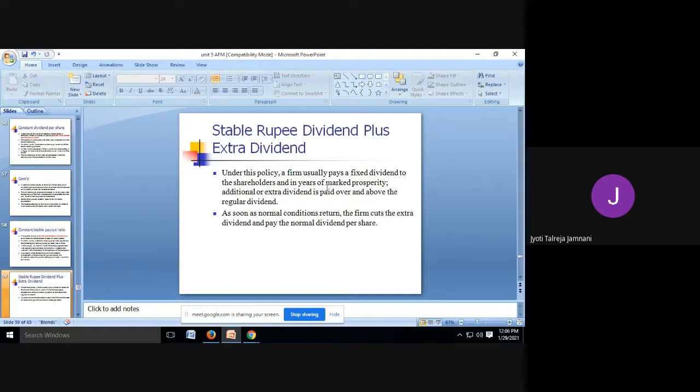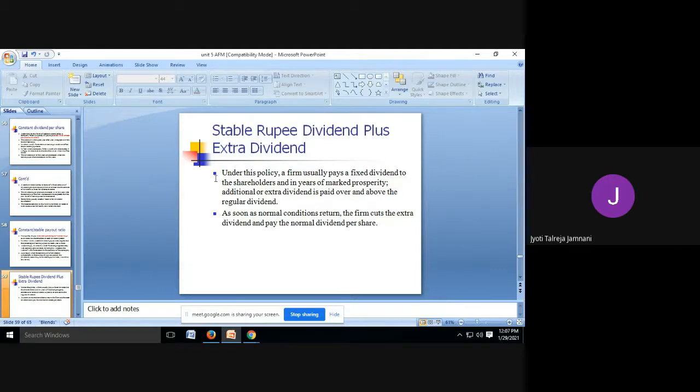5 rupees fixed, which is the fixed amount, plus 4 rupees additional or extra dividend, because I have performed very well this year. Again in 2022, I will pay only 5 rupees, the normal dividend. I am not going to continue with 9 rupees every year. Only in the year where you have done really well, you can pay a little extra amount, and the very next year you can continue with the same. As soon as normal conditions return, the firm cuts the extra dividend and pays the normal dividend per share. So only in the years where you have made really good progress, you can share your happiness with the shareholders by giving them a little extra dividend for that year. And the very next year, when you are earning normal, you'll have to pay the normal dividend.